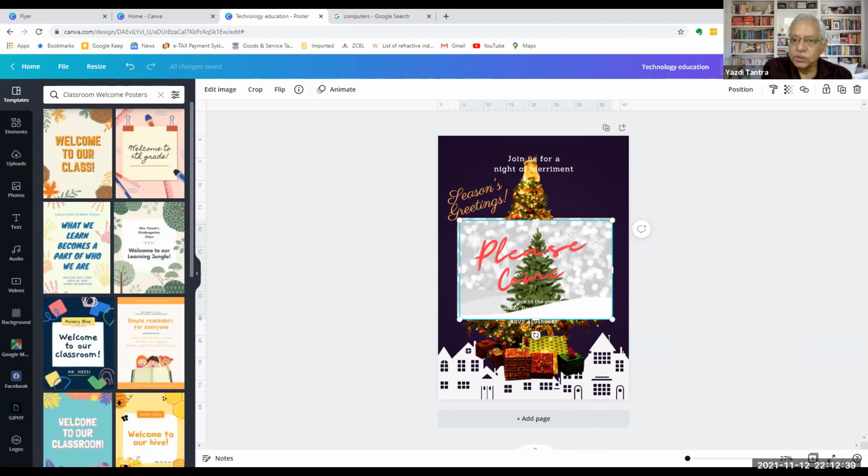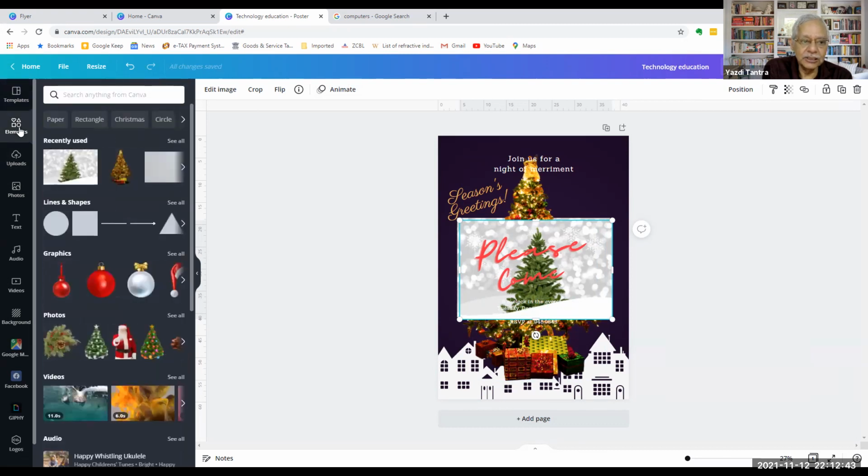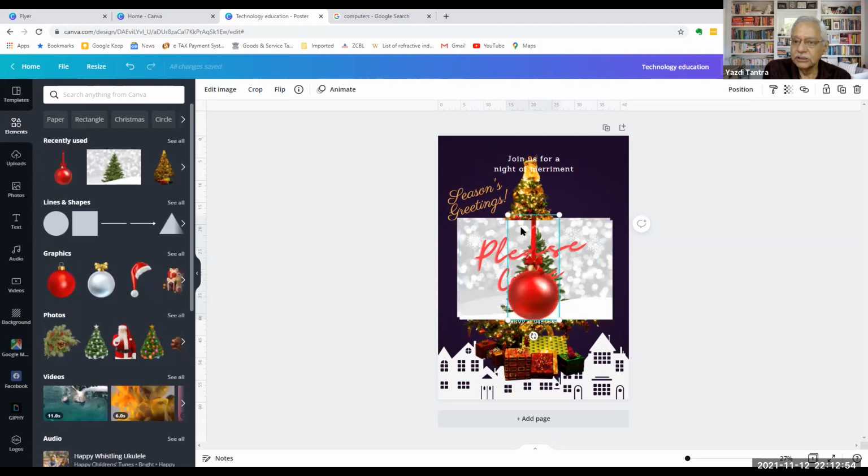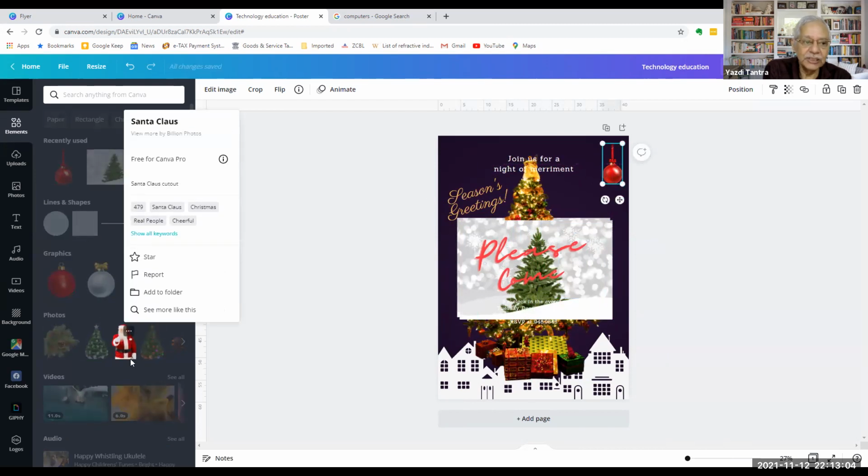Now, in any poster that you create, you can put some elements. Now, what are the elements you can put? See, when we have chosen Christmas, it is showing that you can put all these elements. Can you see? These are small things which they are giving me. So they know that I'm trying to do something on Christmas. So I can just resize it and put it here and make it a little more fancy. Maybe a Santa Claus.